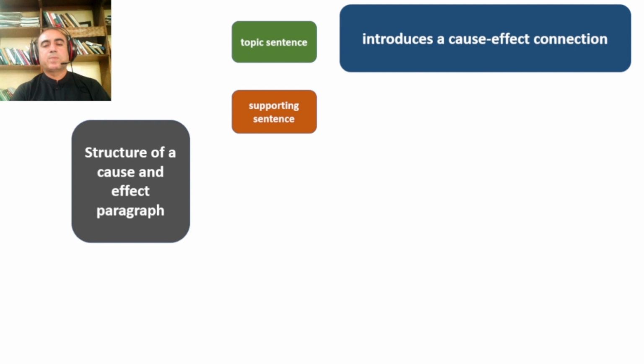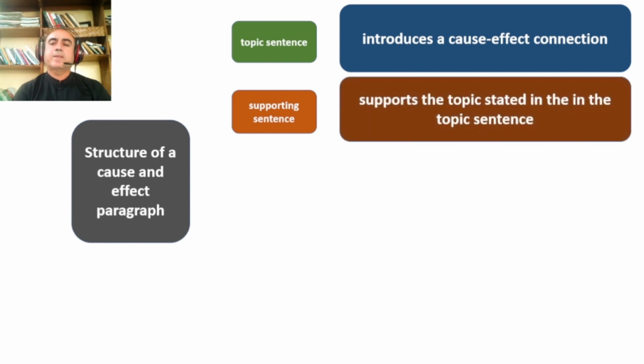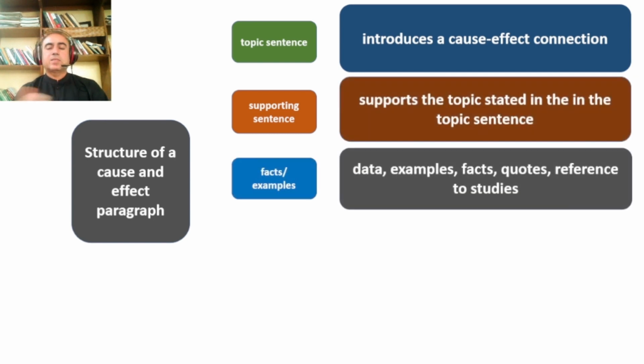And then there are supporting sentences that support the cause and effect connection that we speak of in the topic sentence. Then there are certain facts, examples, data, quotations, references, references to studies and researches that we use in favor of supporting our topic sentence.